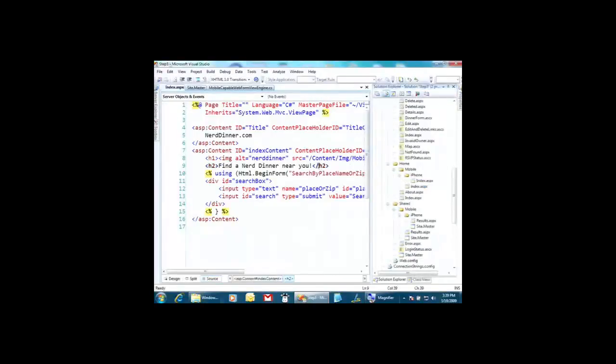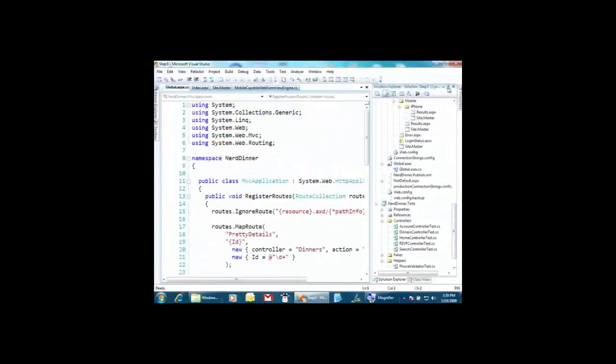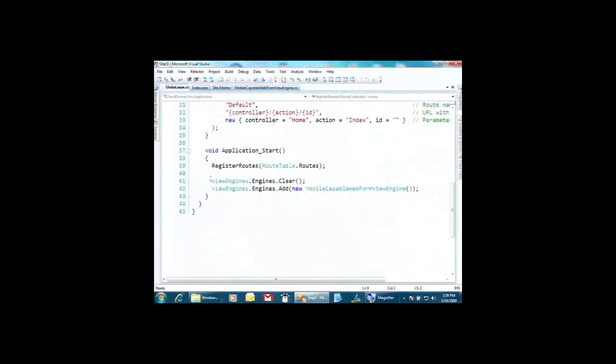And let me think what else. Oh, yeah, the last thing I forgot to show you, the way that I switched that view engine was here in the Global.asax. We just fired in the view engine. You can have multiple kinds of view engines, but in this case I'm just replacing the default view engine by basically clearing it out and dropping mine in. So it's a very simple thing. I did the iPhone version in about 4 hours, and I did the Windows Mobile version in about an hour and a half. It's really, really easy. I'm going to continue to work on that.